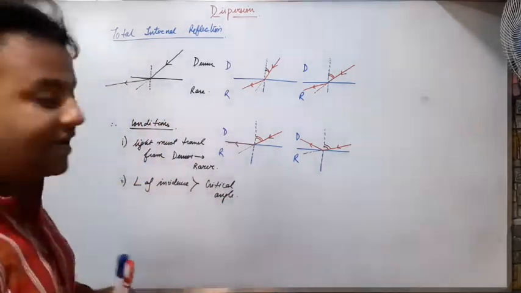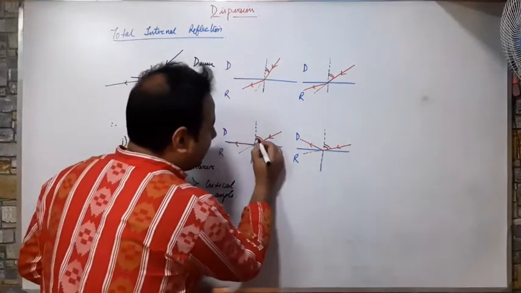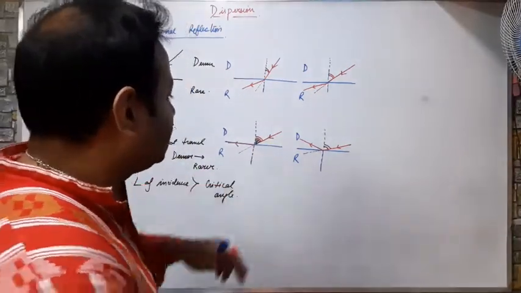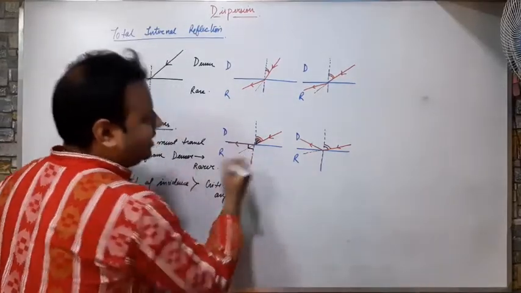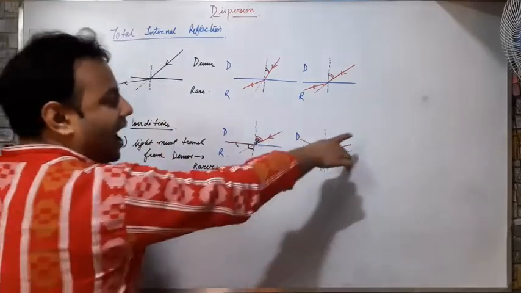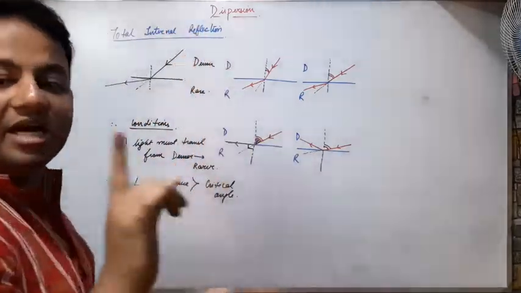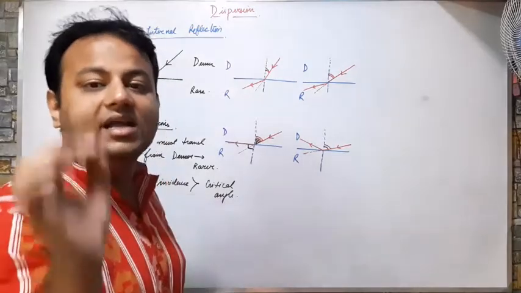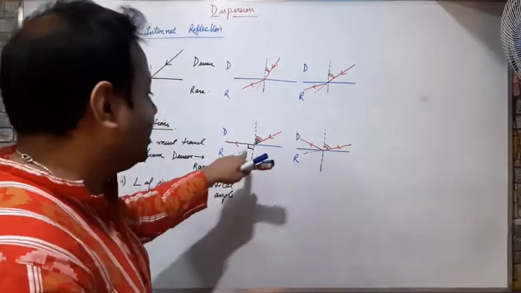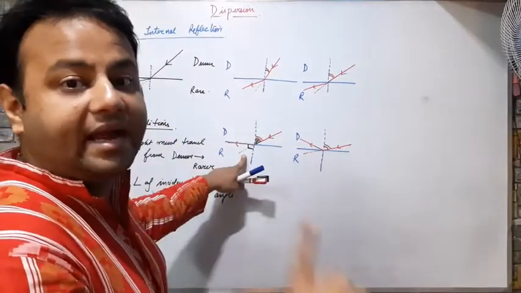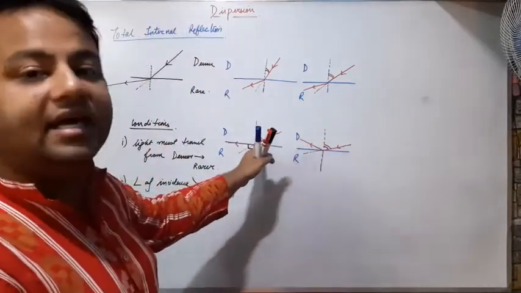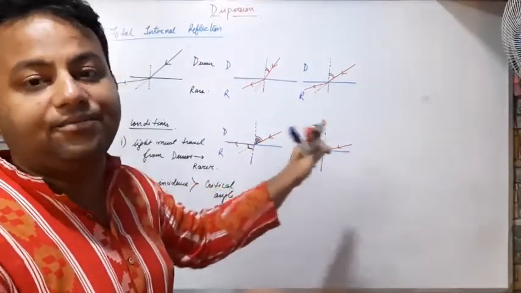Now what is the critical angle? This is called the critical angle. The critical angle is the angle of incidence for which the angle of refraction is 90 degrees. And whenever my angle of incidence exceeds this critical angle, I will get a total internal reflection. So what is critical angle? Critical angle is the angle of incidence for which the angle of refraction is 90 degrees. And when the angle of incidence exceeds the critical angle, total internal reflection takes place.